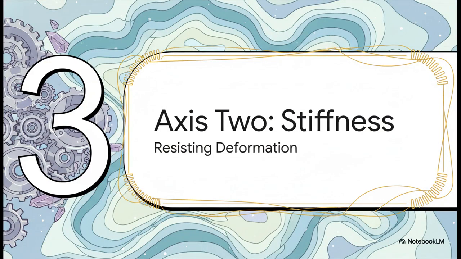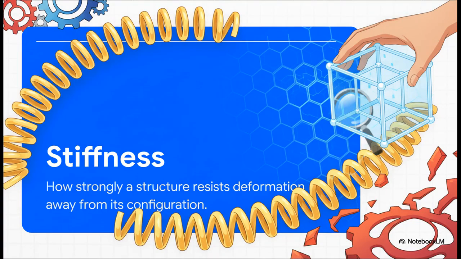Right, moving on to our second axis, let's talk about stiffness and resisting deformation. While depth tells us about the energy it takes to escape the basin entirely, stiffness tells us what happens inside that basin when the system is actively provoked. Stiffness is the measure of how strongly a structure resists deformation away from its ideal, preferred configuration. If depth is about retention, stiffness is about pattern rigidity. It's the restoring strength. It's a measure of the system's absolute stubbornness to maintain its exact internal shape when it's under immense duress.